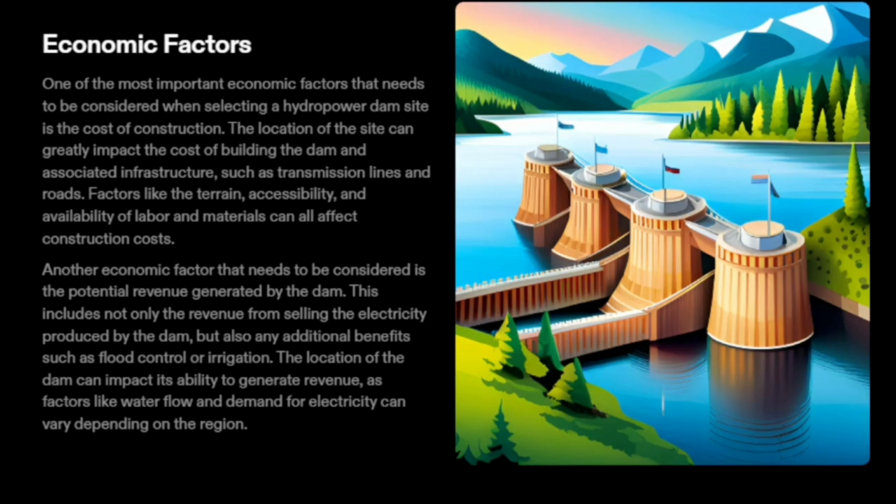Another economic factor that needs to be considered is the potential revenue generated by the dam. This includes not only the revenue from selling the electricity produced by the dam, but also any additional benefits such as flood control or irrigation. The location of the dam can impact its ability to generate revenue, as factors like water flow and demand for electricity can vary depending on the region.